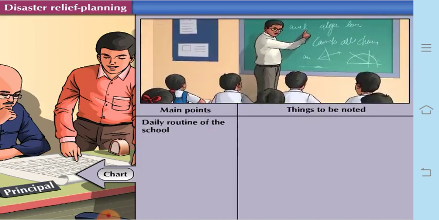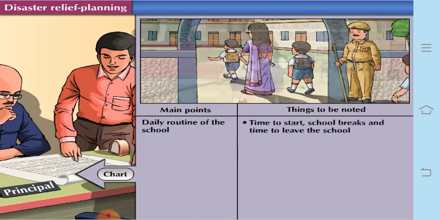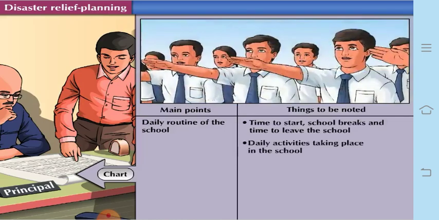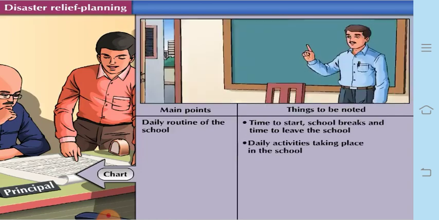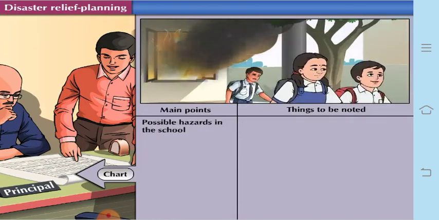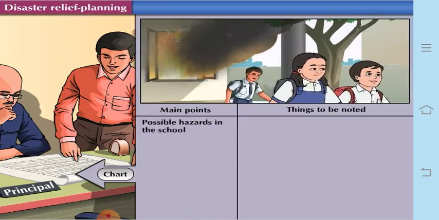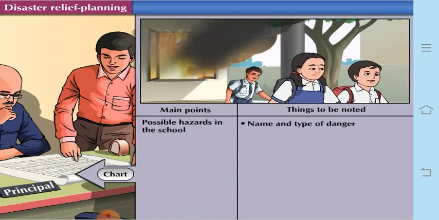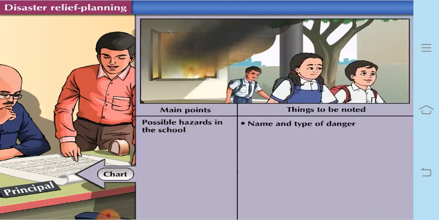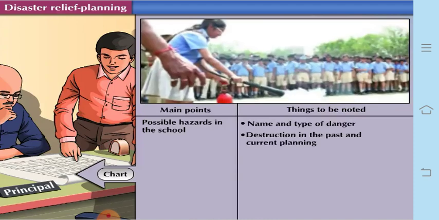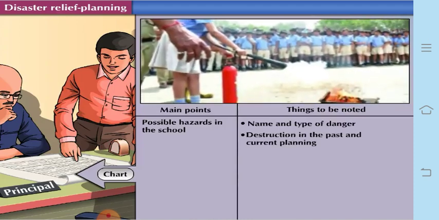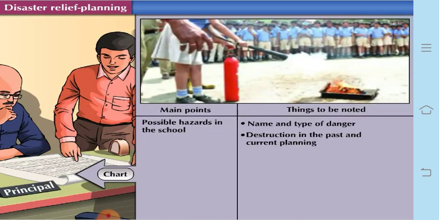Then next is the daily routine of the school, which includes the starting time of the school, the break time, the time to leave the school, and the daily activities taking place in the school. Then possible hazards in the school: the name and type of the danger, whether it is normal, medium, or acute, any danger or destruction which has taken place in the past, and the current plans all come under possible hazards in the school.